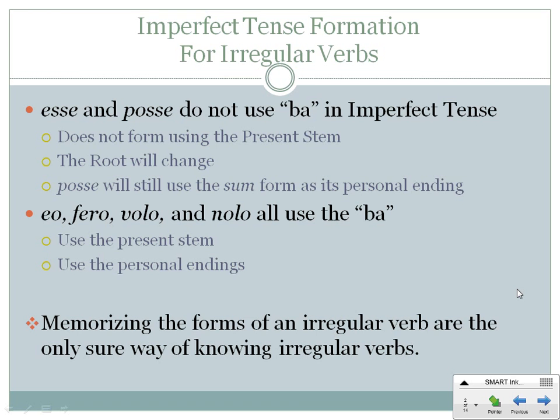However, eo, fero, volo, and nolo will all use the ba. It will use the present stem for the most part. Volo and nolo are slightly different in that. And they will use the personal endings. And again, memorizing the forms of an irregular verb is the only sure way of knowing what they will look like.